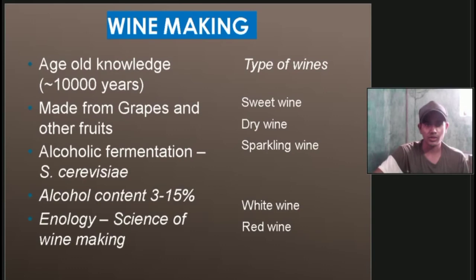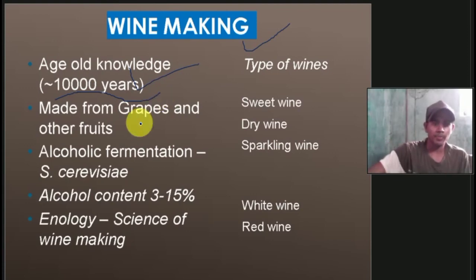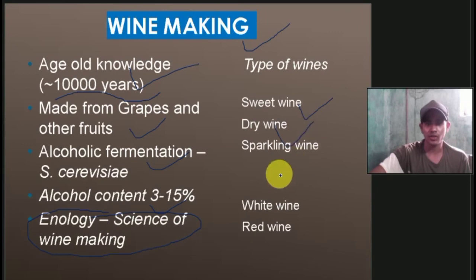Then wine making processes. This is age-old knowledge, not practiced only in the modern world; it is a very old technique. Wine is made from grapes and other fruits. For alcoholic fermentation, they use Saccharomyces cerevisiae. The alcohol content is 3 to 15% here. What is enology? Many exams have asked this question: enology, the science of wine making. There are types of wines: sweet wine, dry wine, sparkling wine, white wine, or red wine.